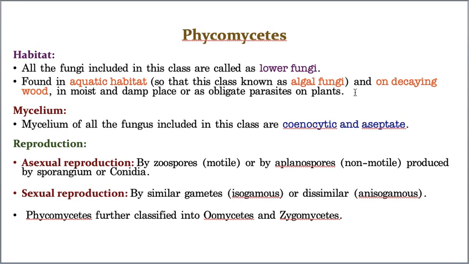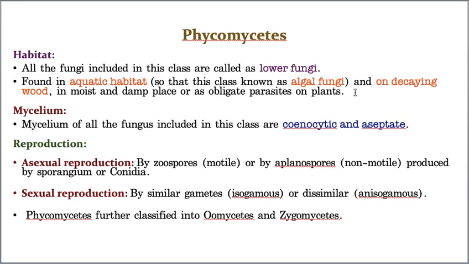This is a very important question. You have to remember it. You don't have any choice. You 100% need to remember this. Why are Phycomycetes members also called algal fungi? Then you should be able to answer, because most of the Phycomycetes members are aquatic. Hope you know what is aquatic.